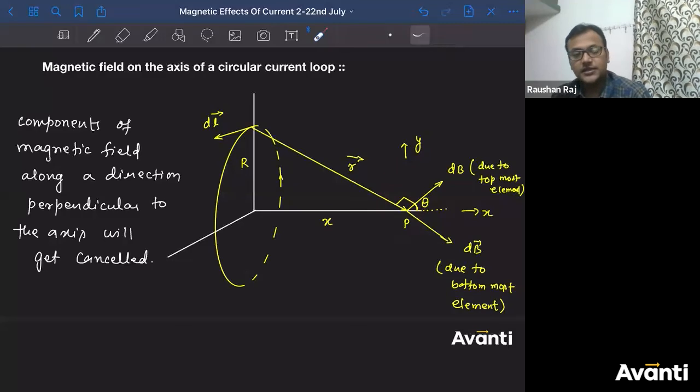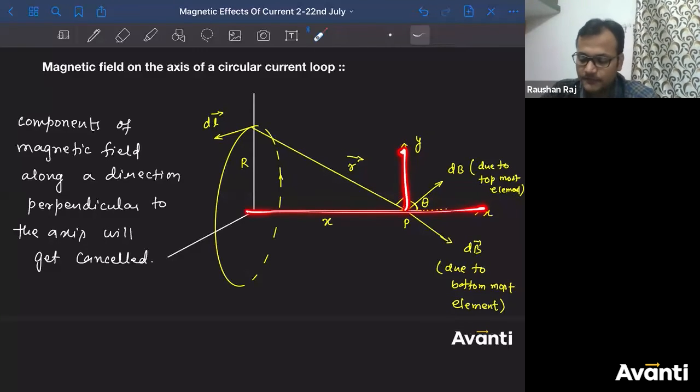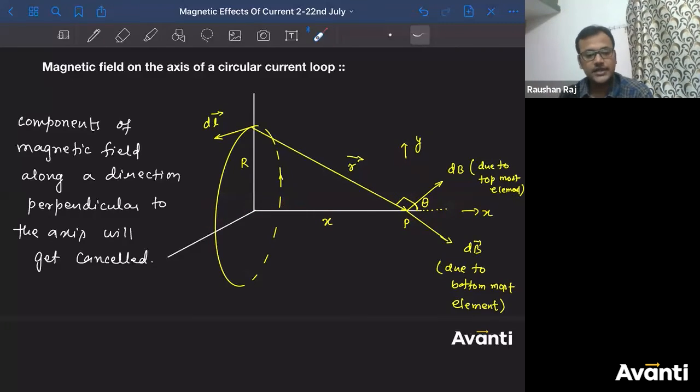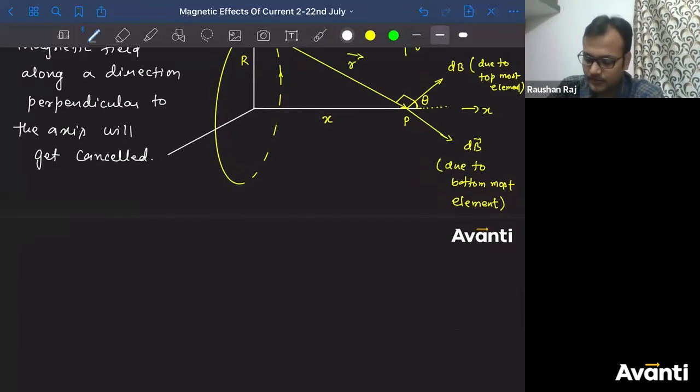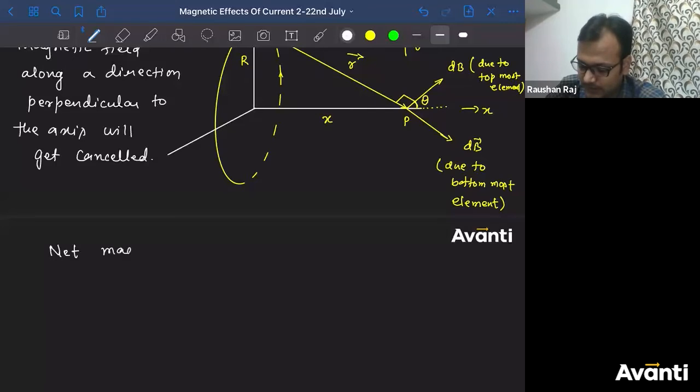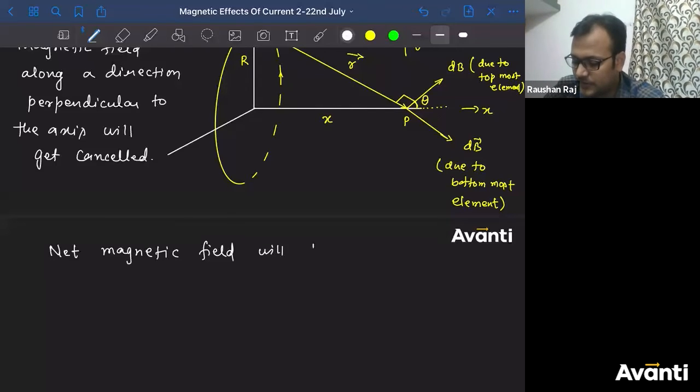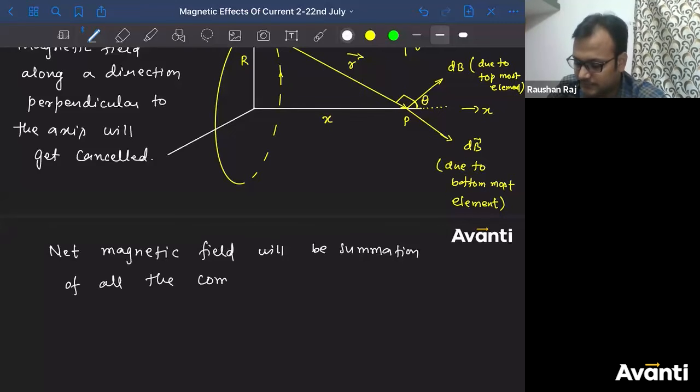Because of other part, the component which will be along the direction perpendicular to the axis. This is the perpendicular to the axis. For these 2 parts, into the plane and out of the plane will be the perpendicular axis, right? Let's go. So they'll get cancelled. So can I write net magnetic field will be summation of all the components along the axis.